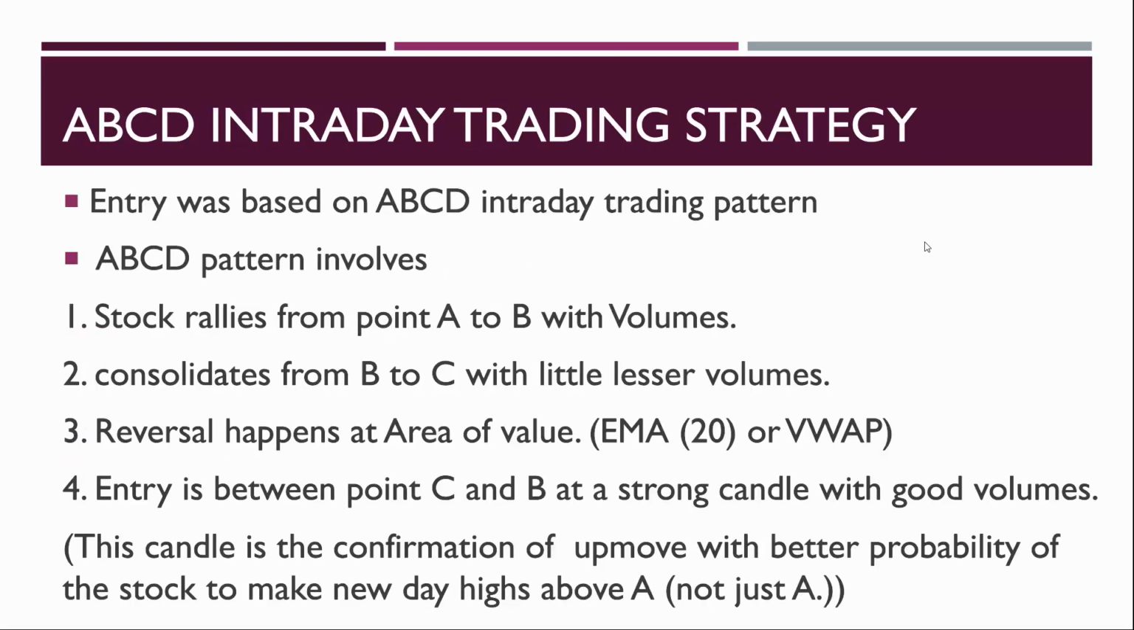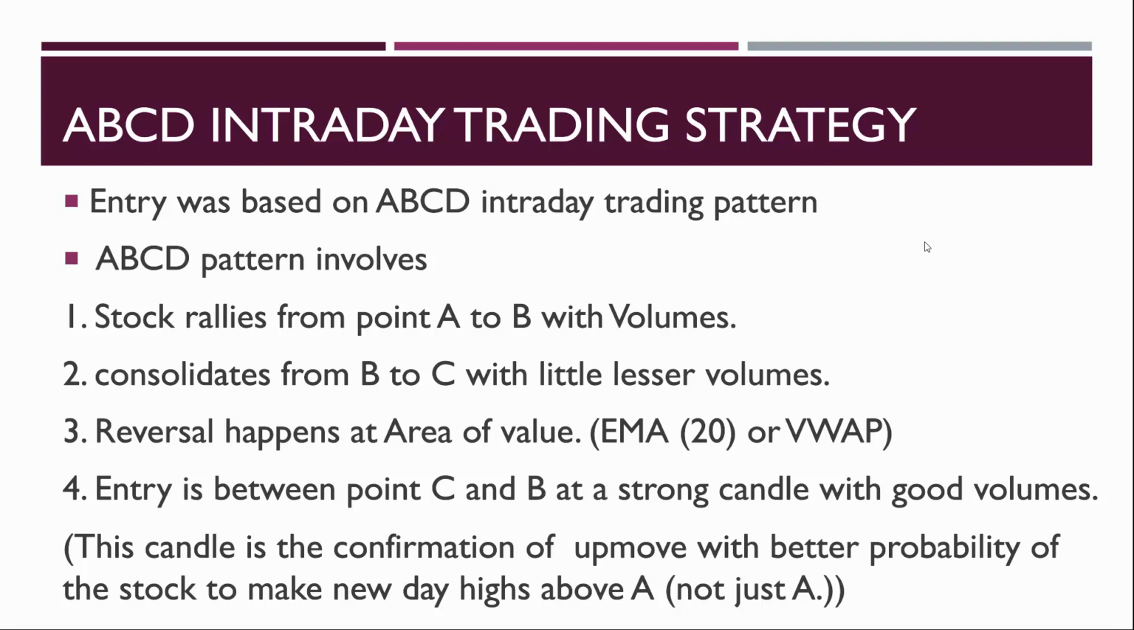So ABCD pattern, keep repeating this so that you can also familiarize and make profits in this. The stock moves from A to B with good volumes and it consolidates to C. B to C is consolidation. Then again from C, it consolidates closer to EMA 20 or the volume weighted moving average. It doesn't fall below them. Once it falls below EMA 20 or the volume weighted moving average drastically, then the trade is cancelled.